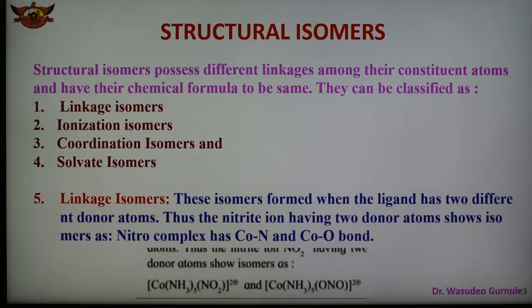It is also observed that a unidentate ligand which can bind to the central atom through two possible donor atoms is also called an ambidentate ligand.